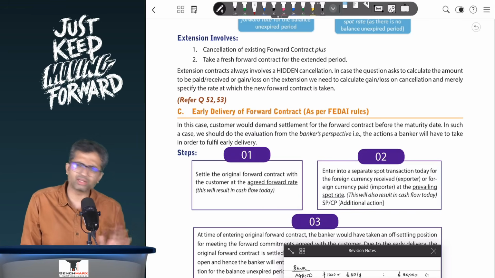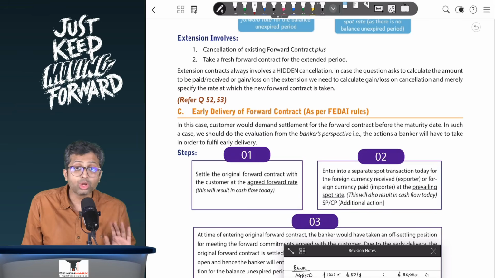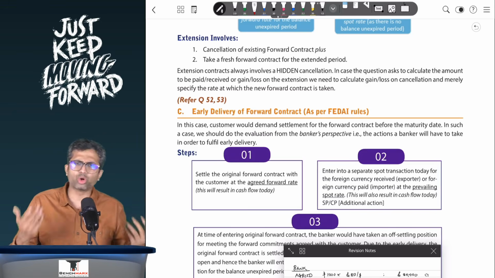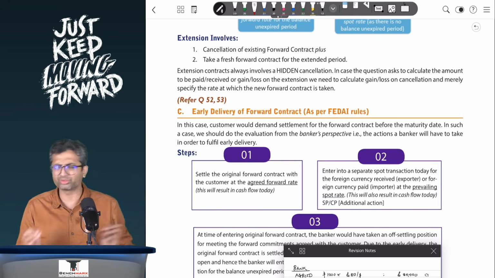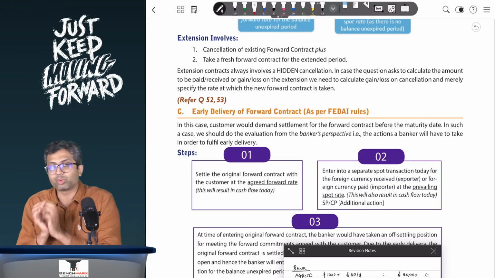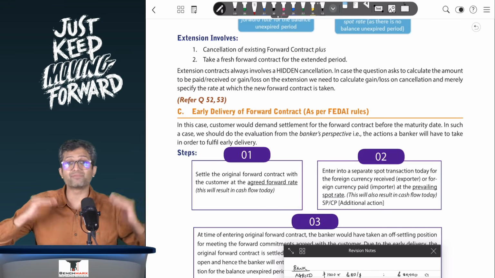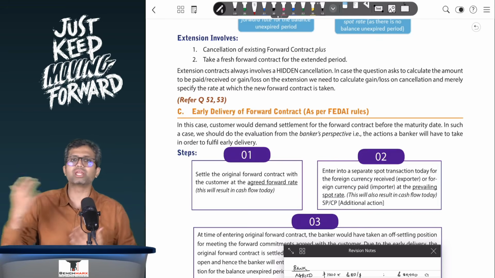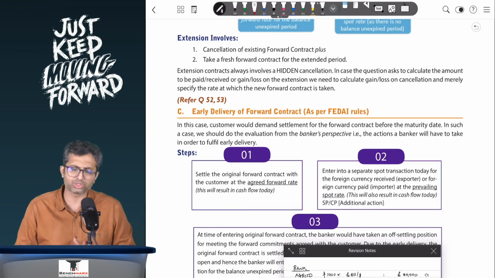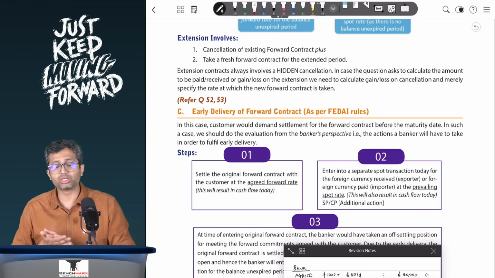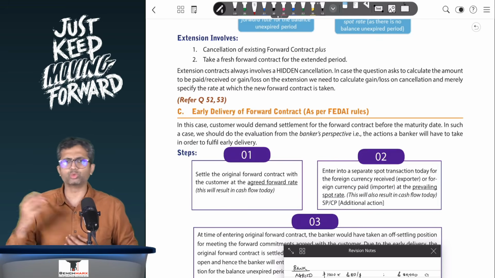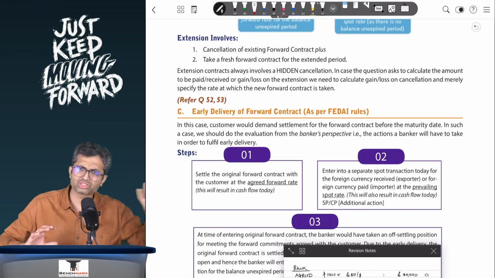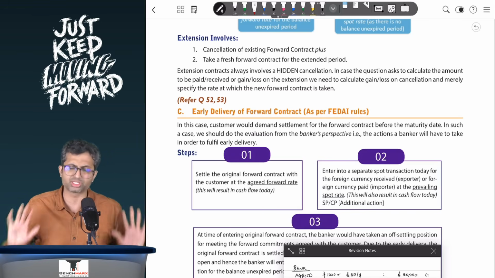Is the banker mandatorily required to take early delivery? The answer is no. However, if I have a good relationship with my customer, then I would want to honor the commitment and I would say that okay, I will do the early delivery. But while I'm doing that, I have to ensure that I'm fair with respect to the customer as well as with respect to my deal and my profit margin which I was expecting. And hence FEDAI requires you to take a few things, which takes care of managing the banker's profit margin as well as being transparent to the customer.